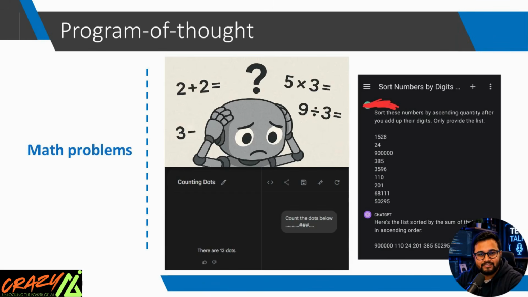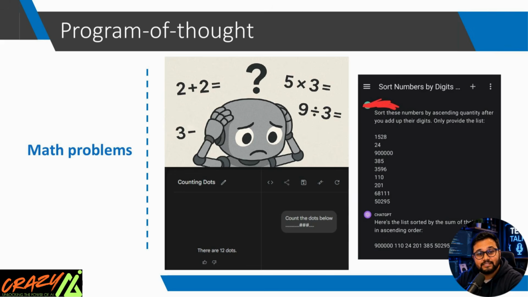If you've watched the previous lesson, you already know how Skeleton of Thought helps AI generate better long-form content. But today, we're going one step further and learn Program of Thought prompting. Today, we'll also learn another powerful technique called chain of density, which is used by AI researchers to generate incredibly accurate summaries. By the end of this lesson, you'll know exactly when to use each technique and how companies are already using them in real world AI applications. So, without wasting any time, let's dive in.